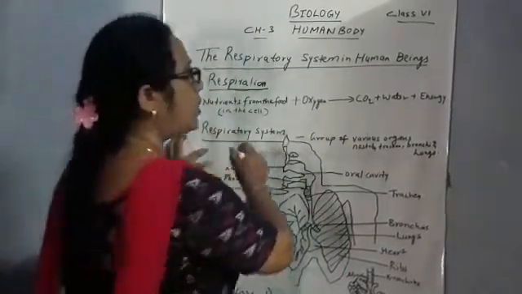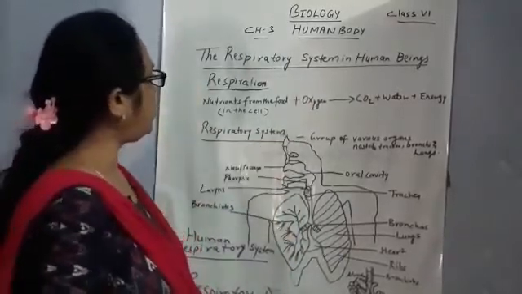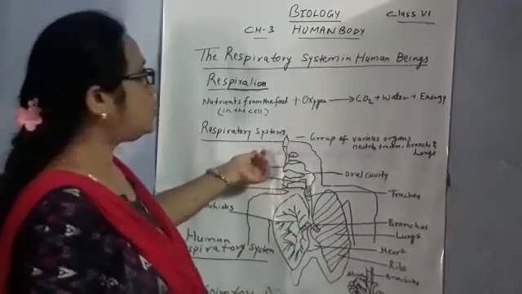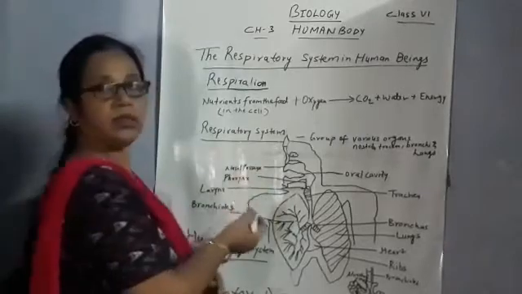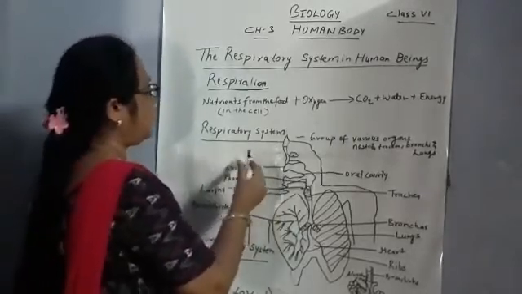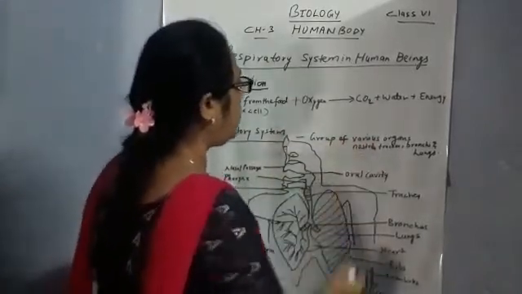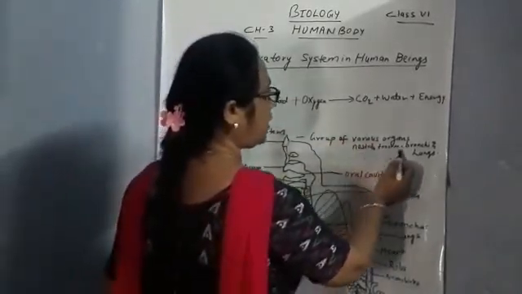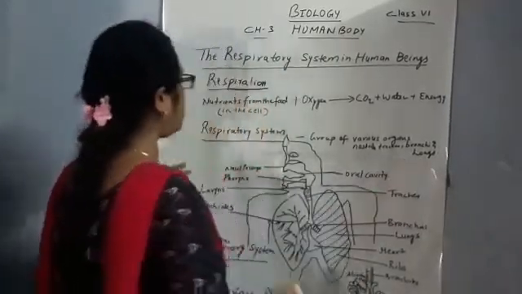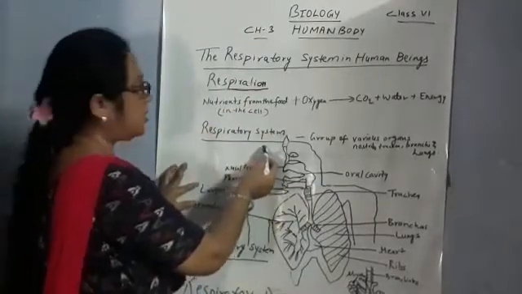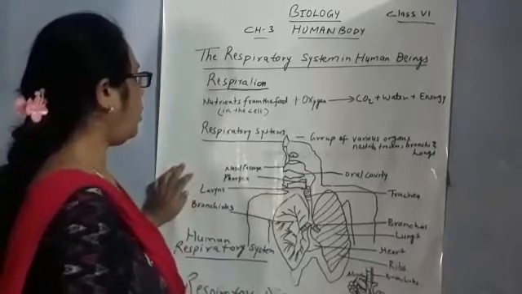Now, the group of various organs involved helps living beings to breathe in oxygen. The groups of various organs involved in breathing in living organisms are the nostril, trachea, bronchi and lungs. These organs combinedly make a system that is called the respiratory system. Through the respiratory system we can breathe in and out.